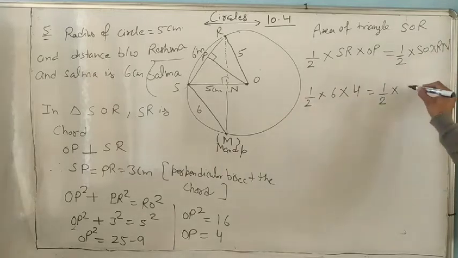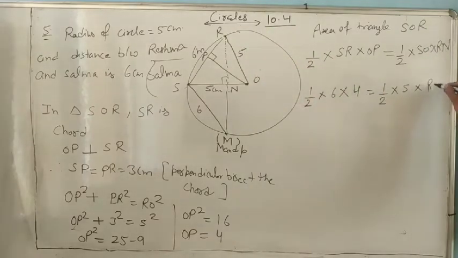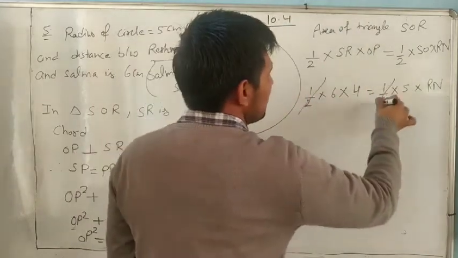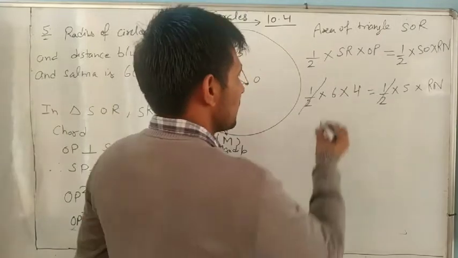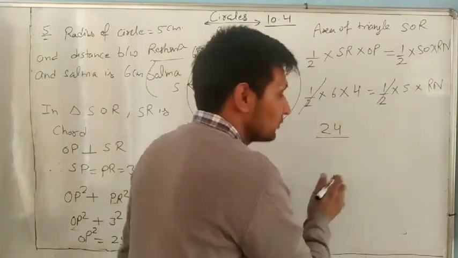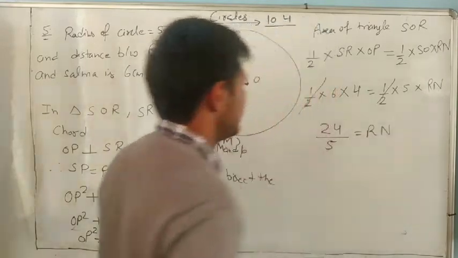We know SO is 5 and we want to find RN. 1 by 2 cancels 1 by 2. Now 6 into 4 is 24, and 5 comes downside, so RN equals 24 by 5.